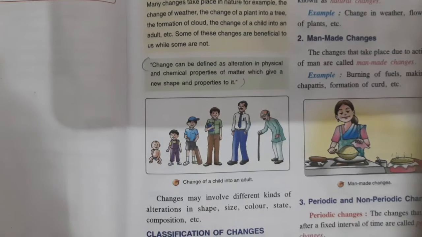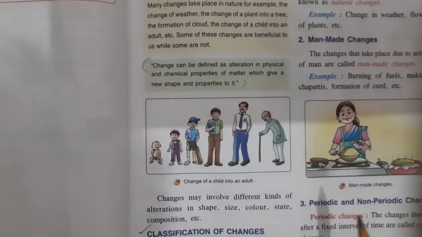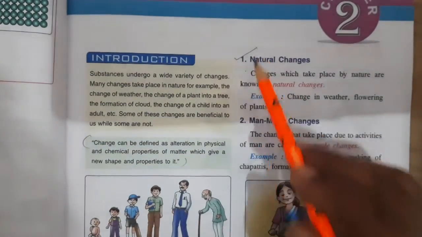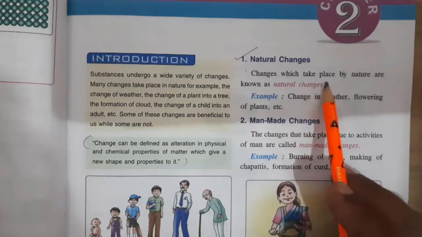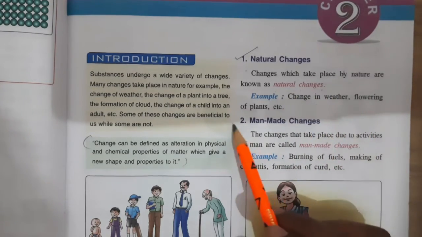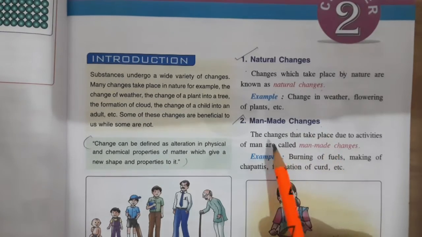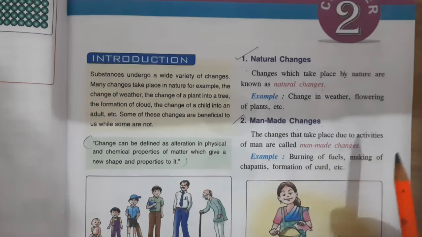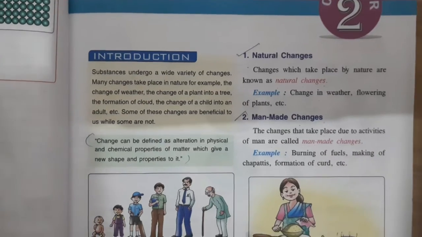In the first part we have done the definition of change, and after that, in the classification of changes, we have done these types. Natural changes: changes which take place by nature are known as natural changes. Man-made changes: changes that take place due to activities of man are called man-made changes. These are the examples.